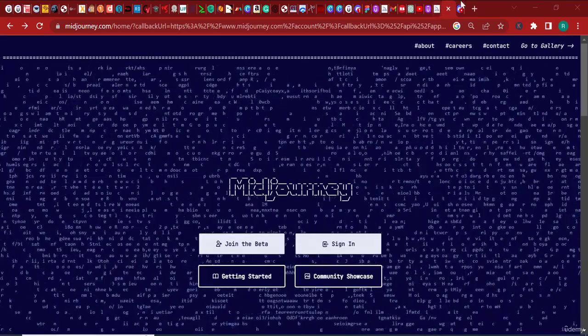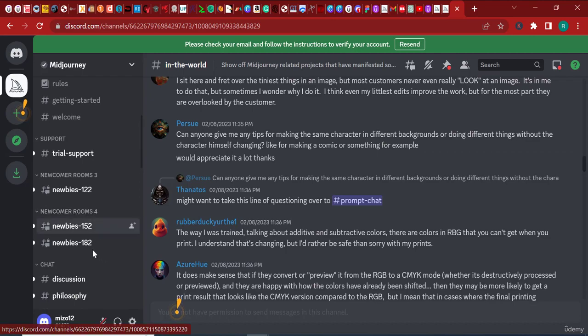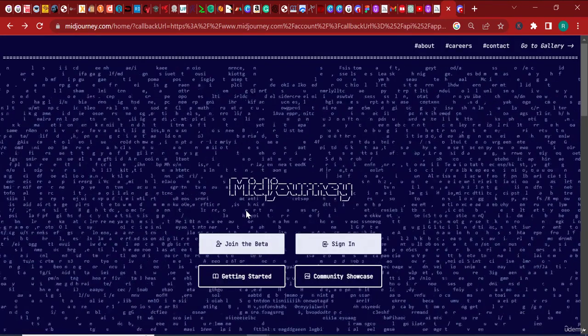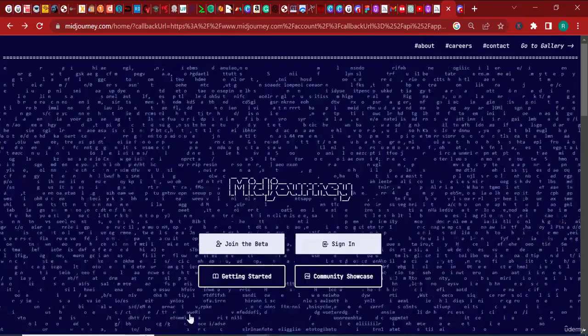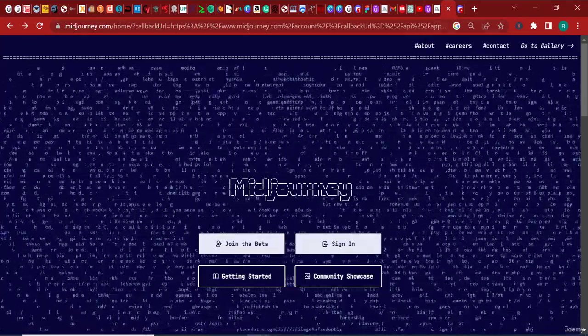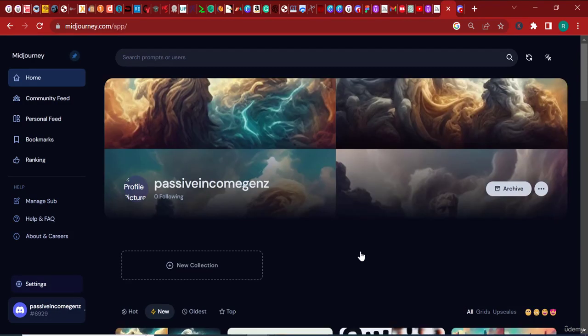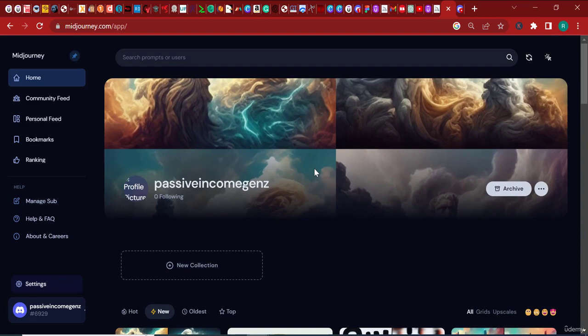Right, so it's fair to note that this is the Discord server. If you're logged into the Discord server, then fine, but you can also sign in with your own account. Of course, to log into the Discord server you need to have an account. But you can come to Midjourney's landing page and click on the sign in button. When you click sign in, you'll be able to log in to your own account on Midjourney.